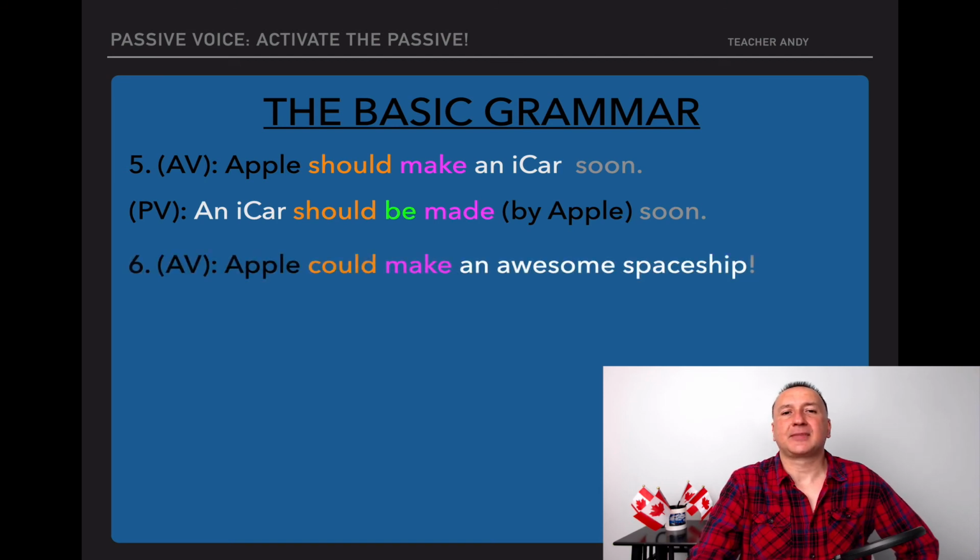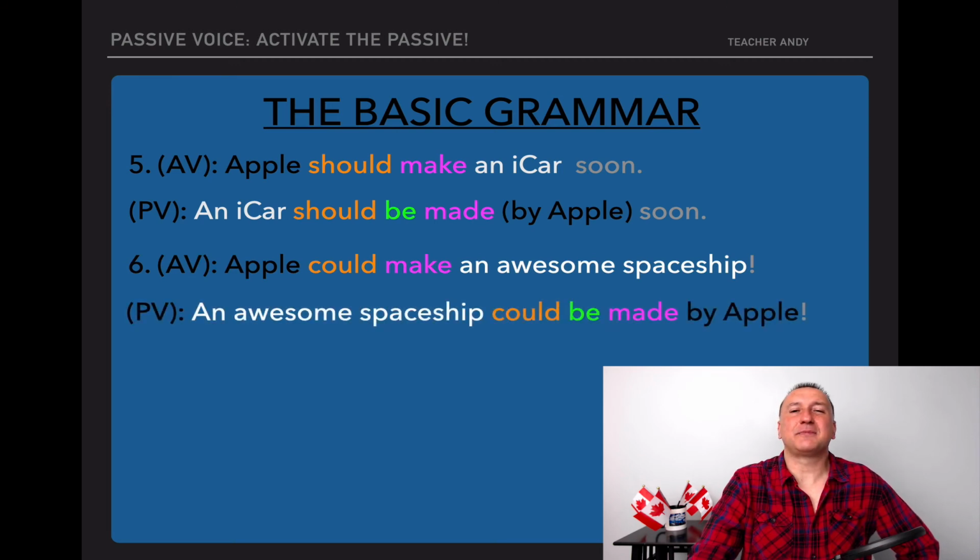Number 6 is, Apple could make an awesome spaceship. I think so, right? Incredible spaceship. Can you transform that one to passive voice? This one a little bit easier. Very similar to exercise number 5. Did you get it? This is the passive voice, right? An awesome spaceship could be made by Apple.